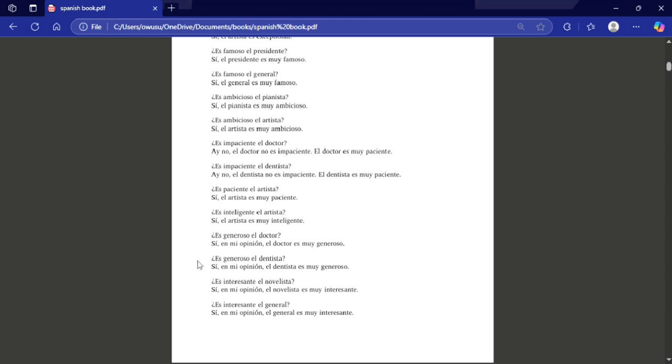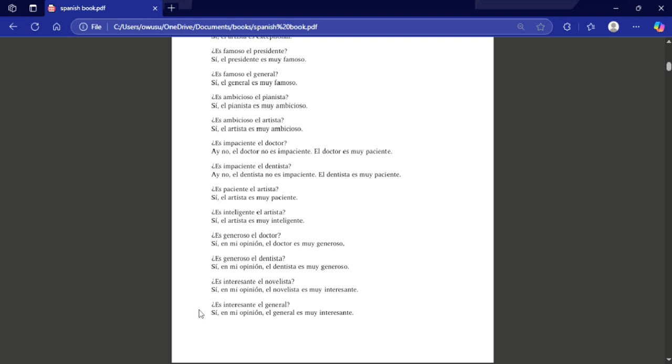¿Es generoso el dentista? Is the dentist generous? Sí, en mi opinión, el dentista es muy generoso. Yes, in my opinion, the dentist is very generous. ¿Es interesante el novelista? Sí, en mi opinión, el novelista es muy interesante. Is the novelist interesting? Yes, in my opinion, the novelist is very interesting.